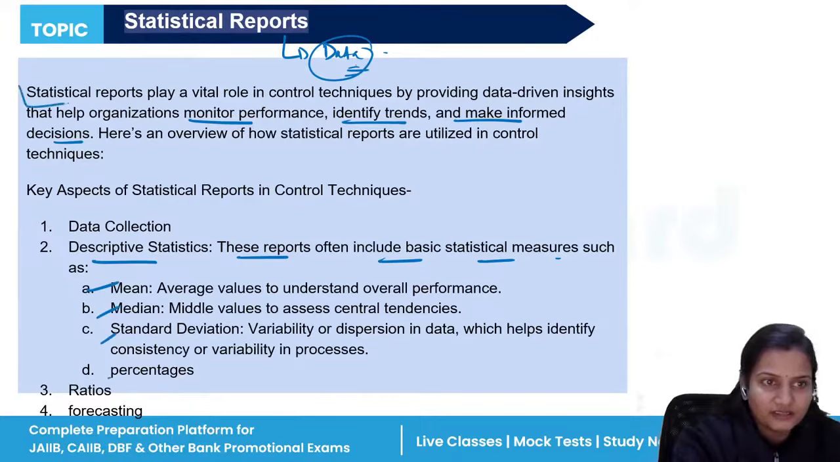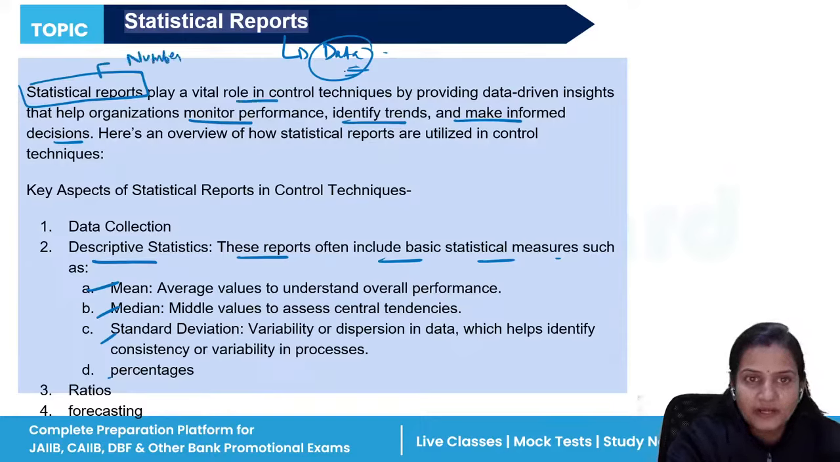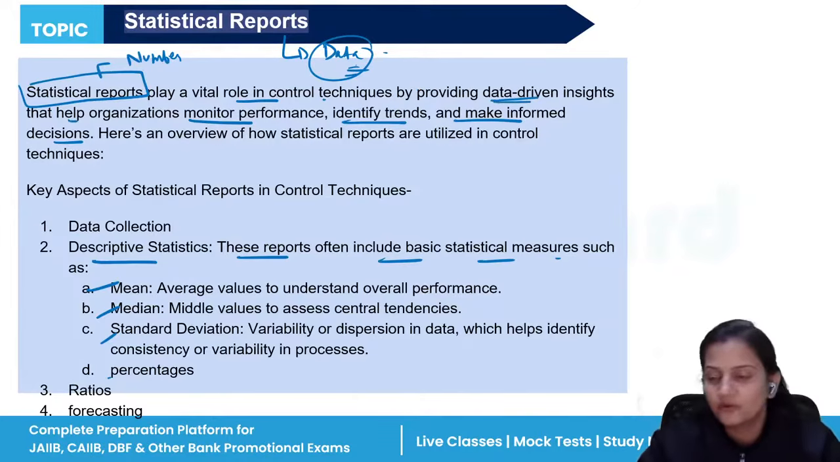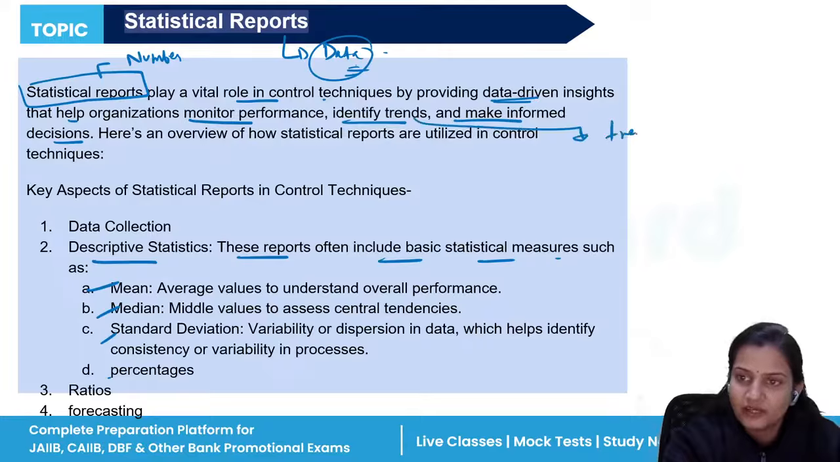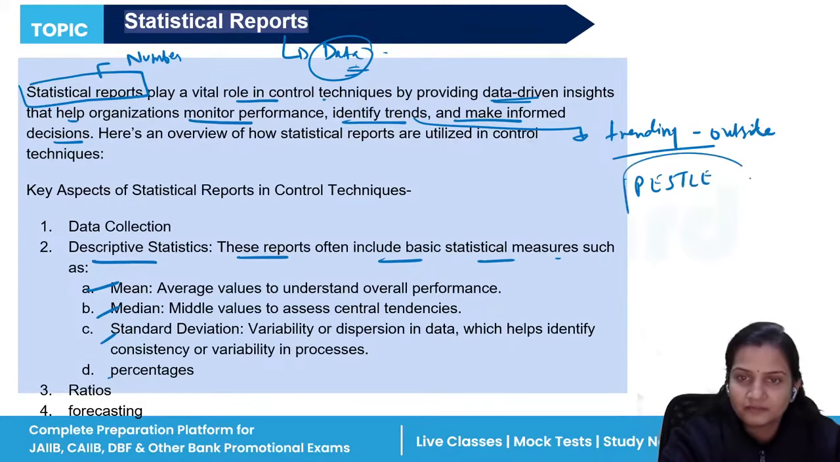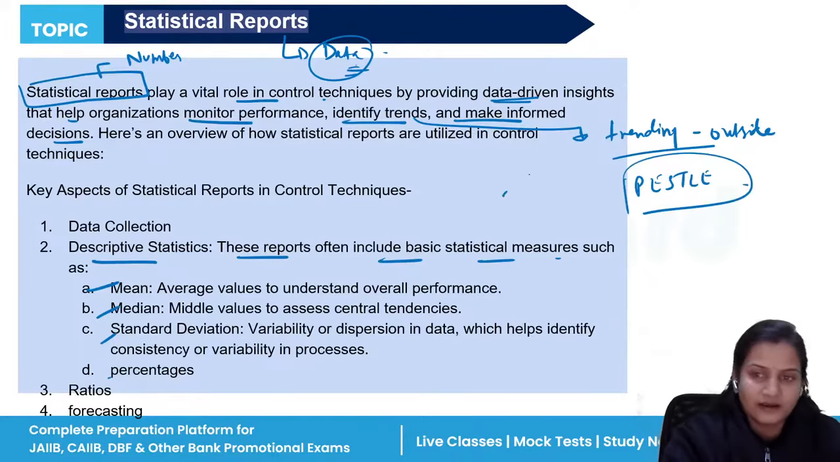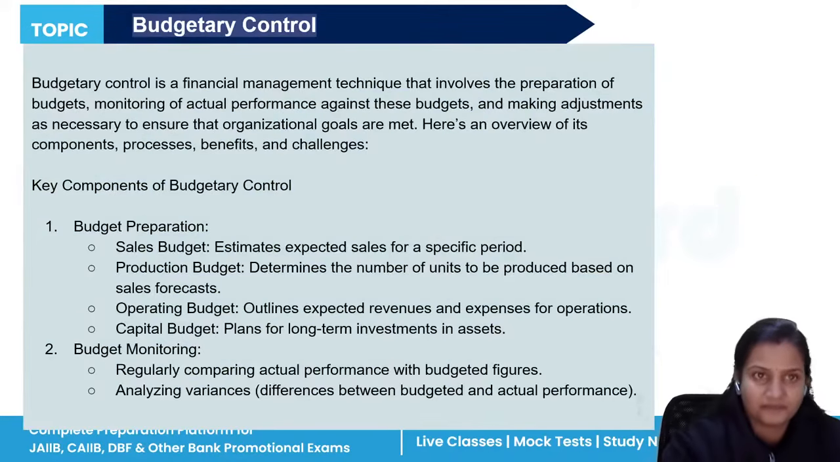So definitely these statistical reports are measured in terms of numbers. They involve numbers. They play an important role in control technique by providing data-driven insight that will help the organization to monitor performance and to identify the trends. Trends means what is trending now in the organization and outside of the organization. And how can we know that? With the help of PESTLE, we can know that. So this will provide a great insight for the organization.